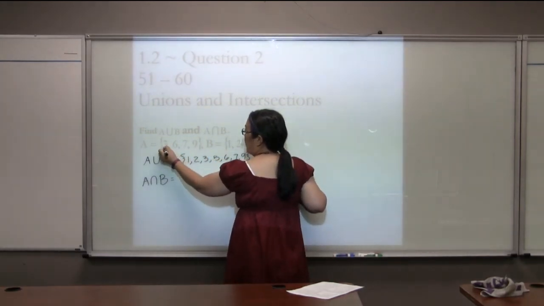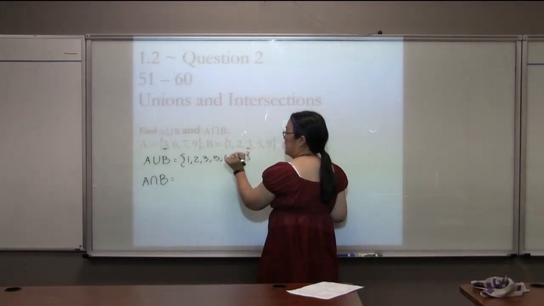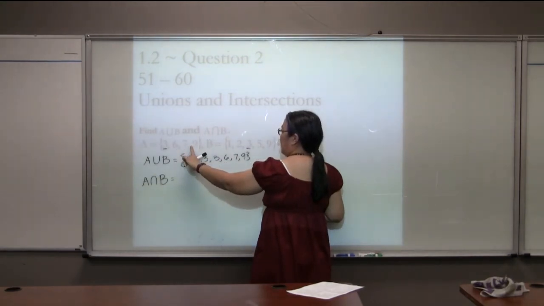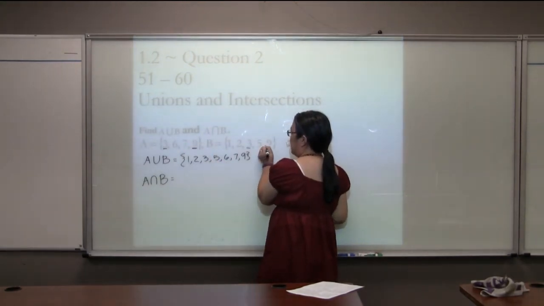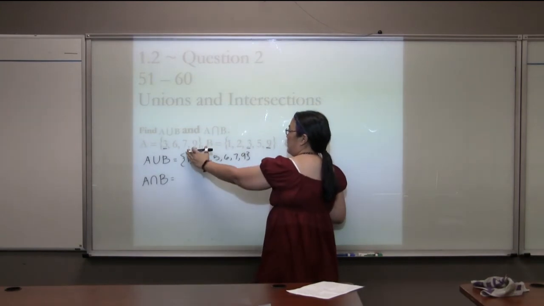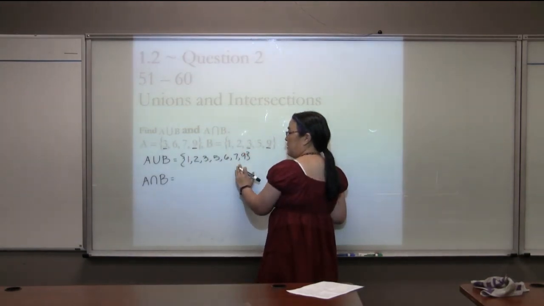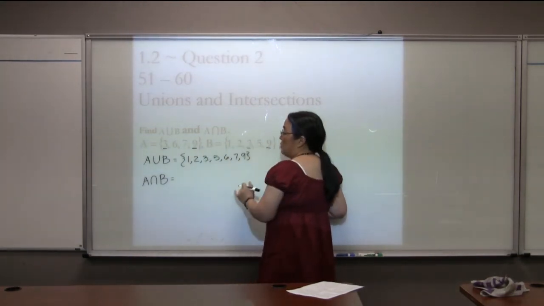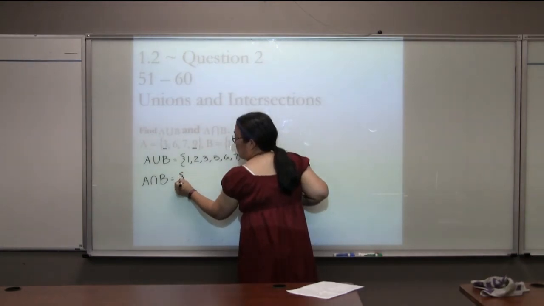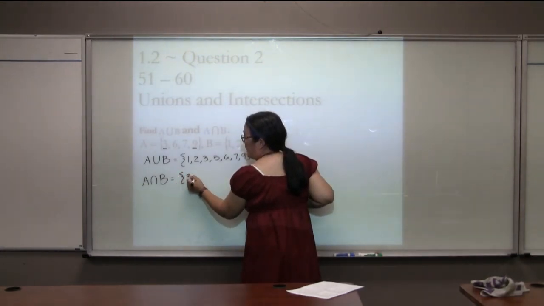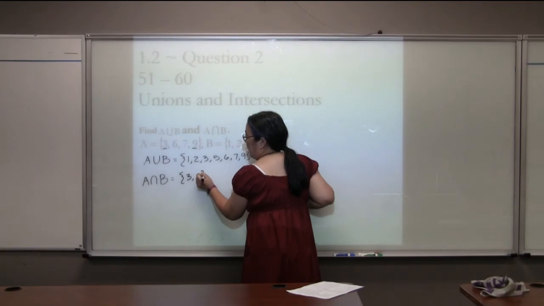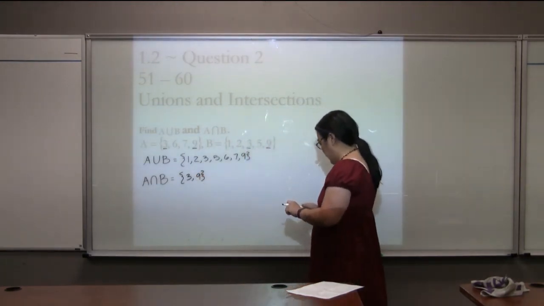We have the 3 in the first set and the second set, and the 9 in the first set and the second set. That's why when we have 9 things up here, we only have 7 down here, because 2 of them were repeated. And we're going to note those 2 by saying that 3 and 9 are in the intersection.